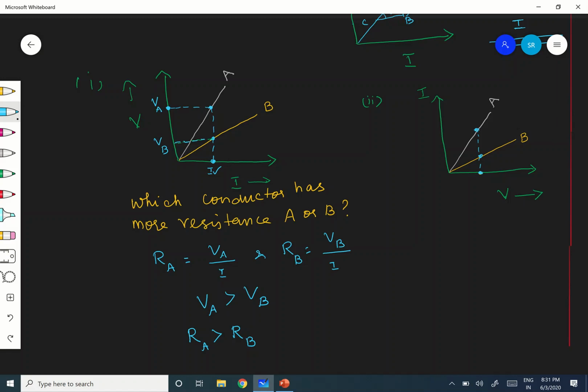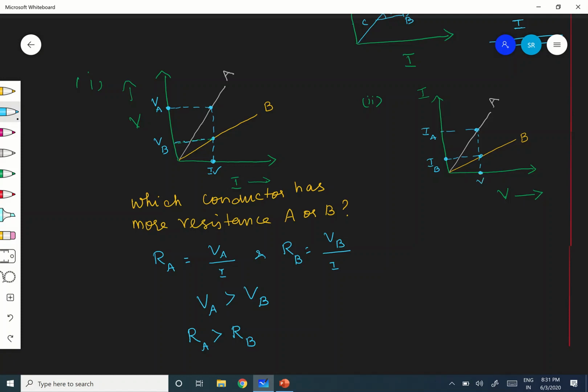Here this corresponds to IB, the current, and this corresponds to IA. Hope you are following. So, for these, the potential difference is V.